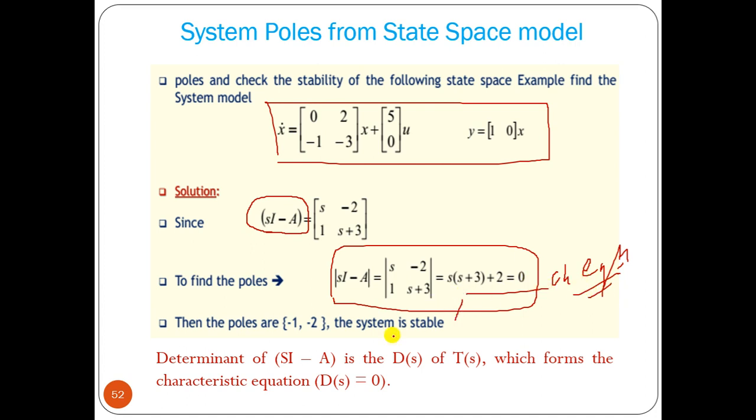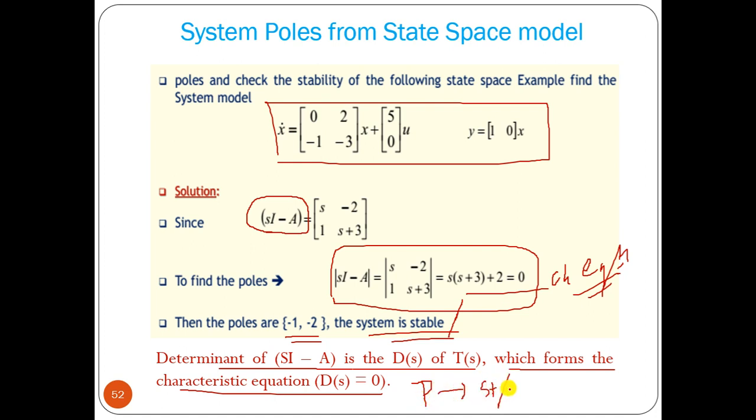From that we can find out the value of poles, and we can find out whether the system is stable, unstable, or marginally stable. So the main point is the determinant of sI minus A is the denominator of the transfer function, which forms the characteristic equation D(s) equal to 0. From that we can find out the location of poles of the system, and whether the system is stable, marginally stable, or unstable very easily.